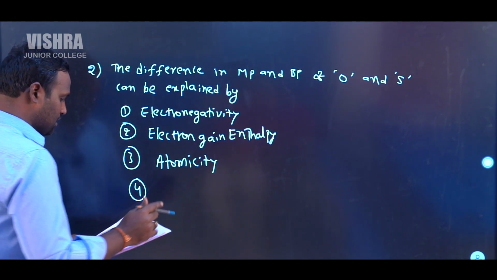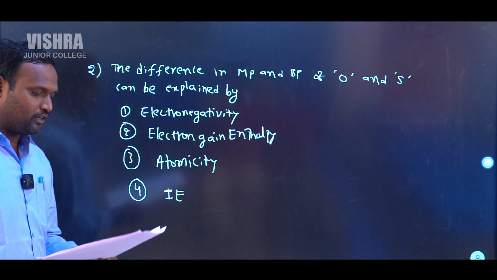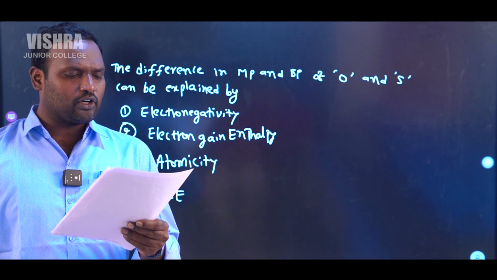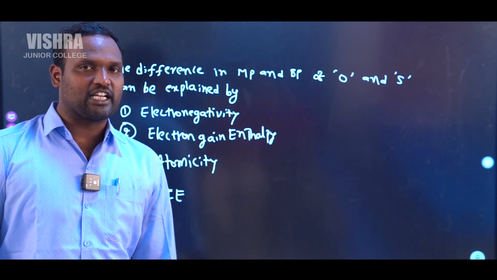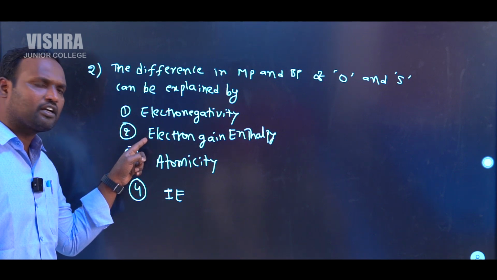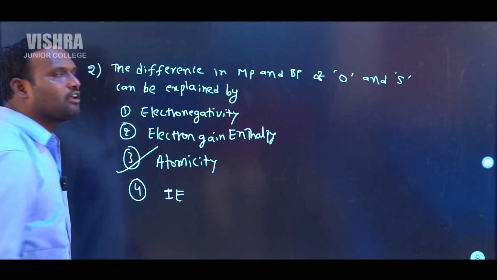Fourth option is ionization energy, IE values. The difference in melting point and boiling point of oxygen and sulfur can be explained by. So in this case, correct answer is atomicity.